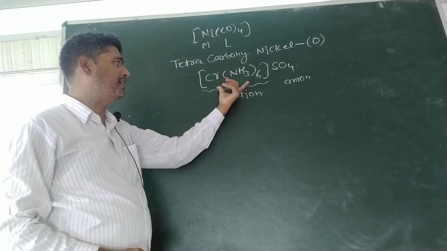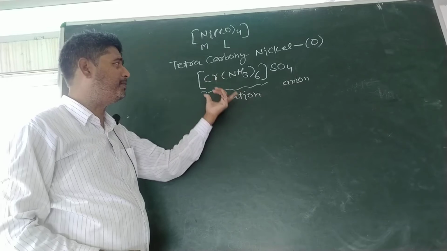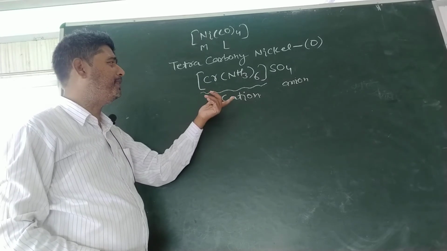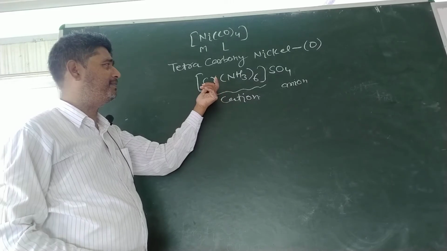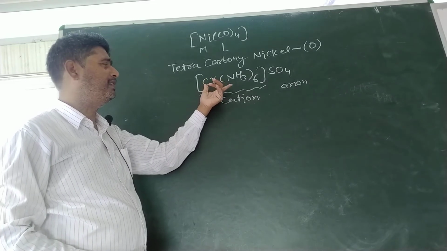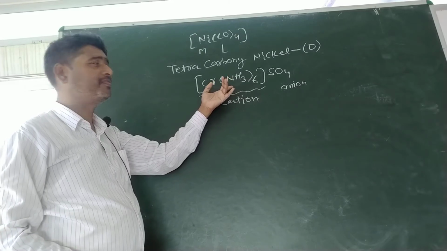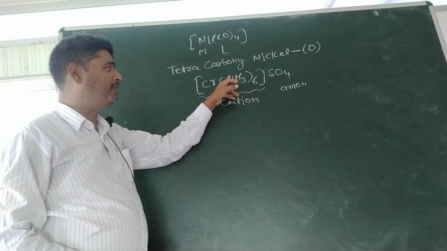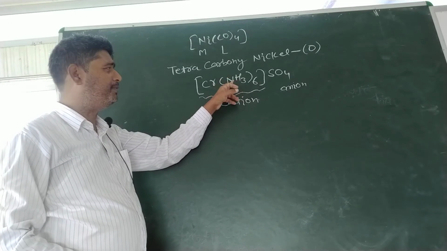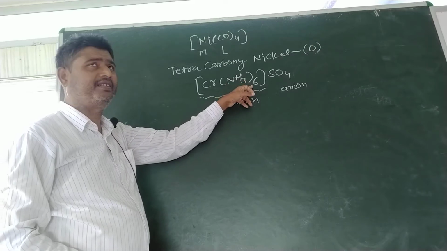Here the cation is the coordination sphere, and the coordination sphere will have two species, that is ligand and central metal atom. First of all, we will write the name of the ligand. So here the ligand is ammonia. Ammonia is a molecule, it is a neutral ligand and the number of ammonia molecules is 6.